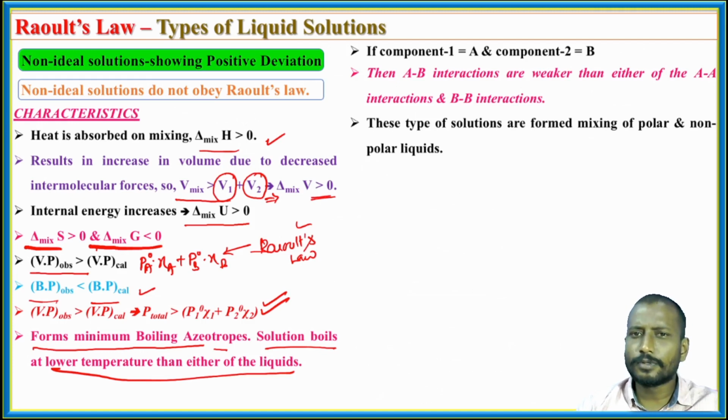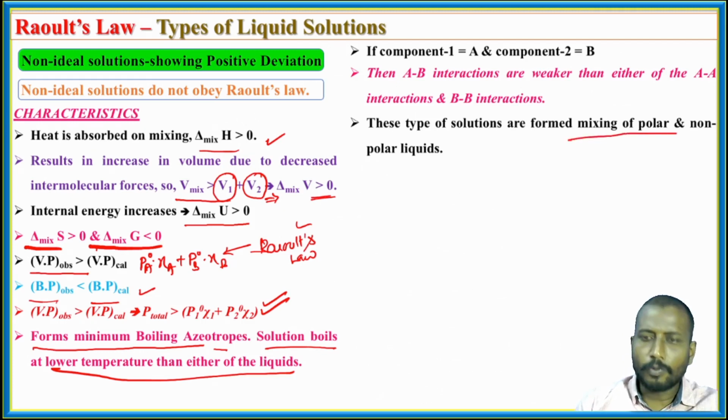So these types of solutions are formed by mixing polar and non-polar liquids. If we mix polar and non-polar liquids, they are going to result in the formation of non-ideal solutions showing positive deviation. Then how is the graph going to look? First of all, look at the examples.